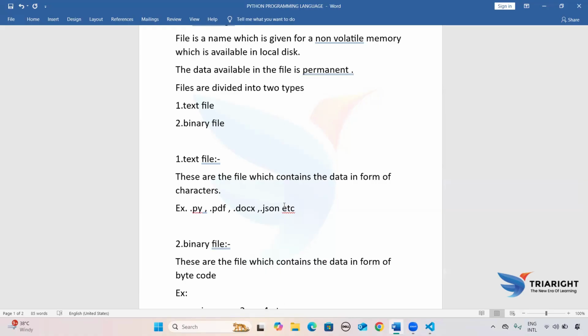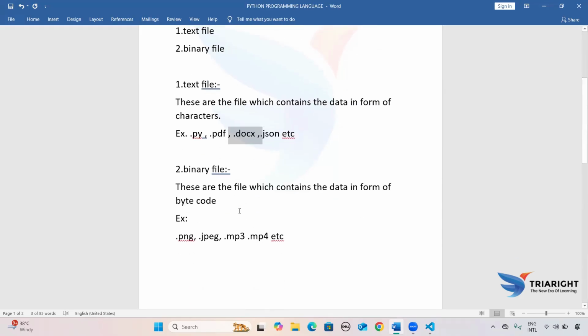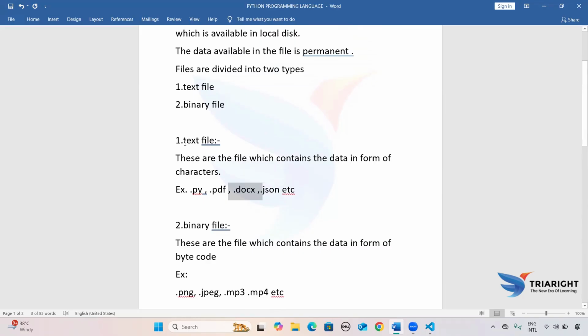To access a file using Python, file handling has access specifiers, or we can say access modifiers, for text files as well as binary files. If I try to open a text file or any PDF or doc file, we have the concept of file handling and the concept of access specifiers. By the help of access specifiers, we get the data, because the file contains the data. We are going to see how to do that now.